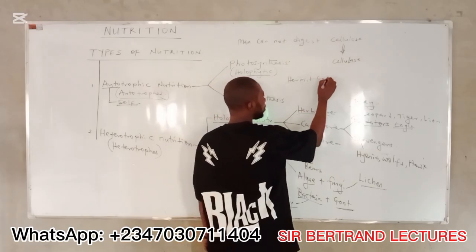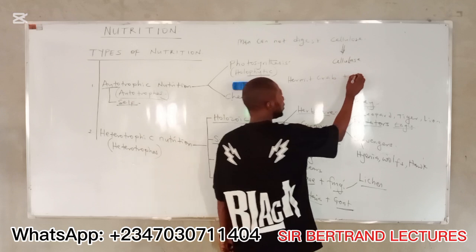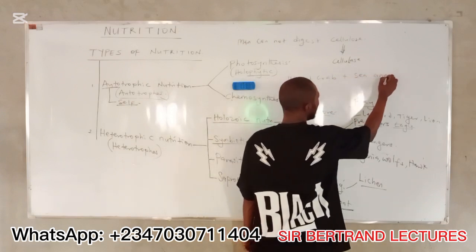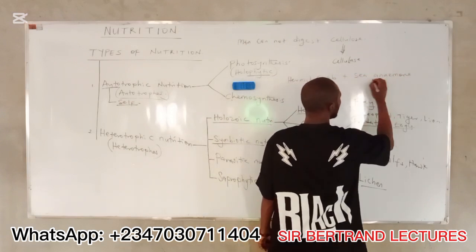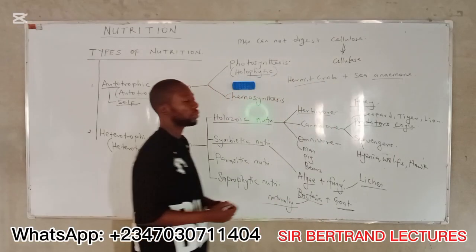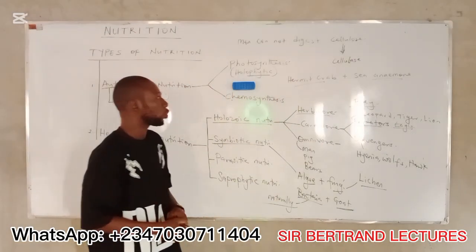Association of hermit crab and sea anemones. Hermit crab and sea anemones. How do the two benefit from each other?